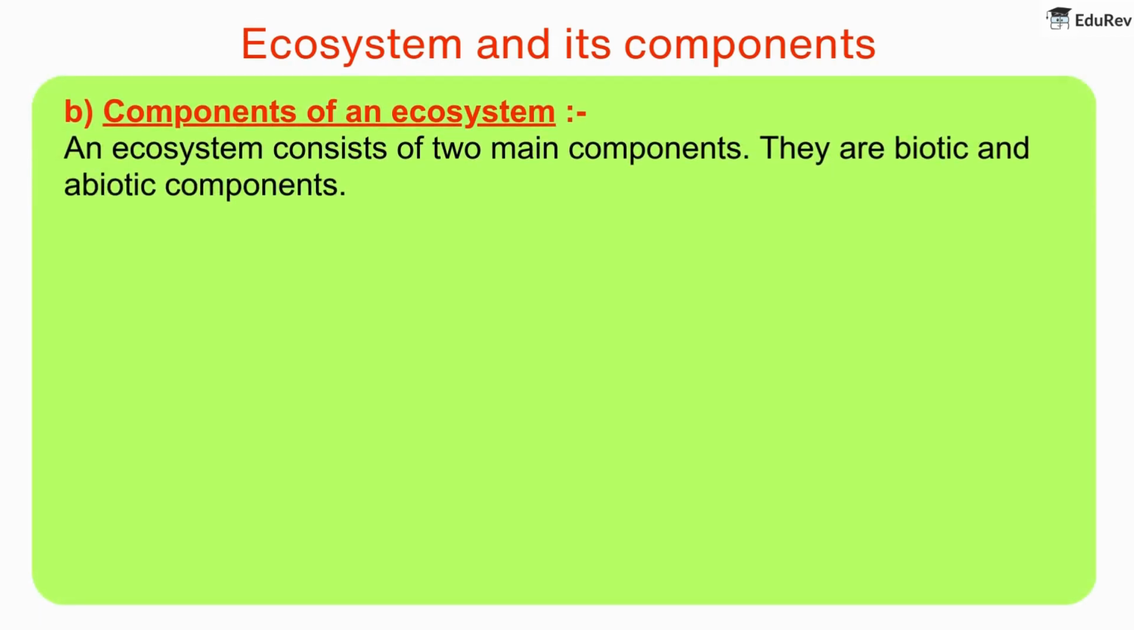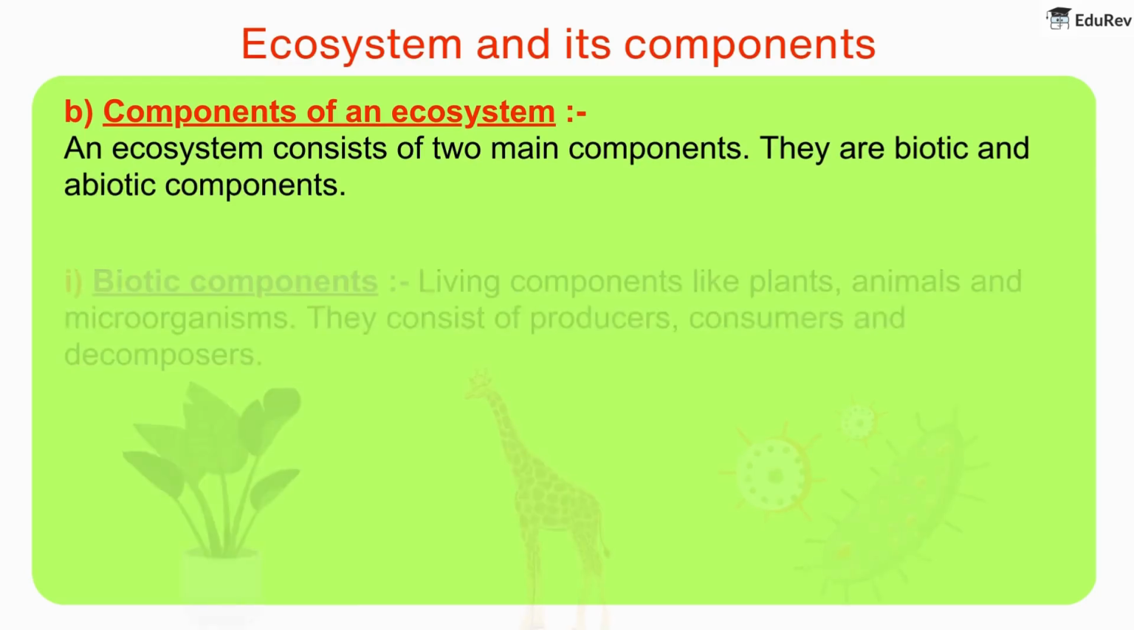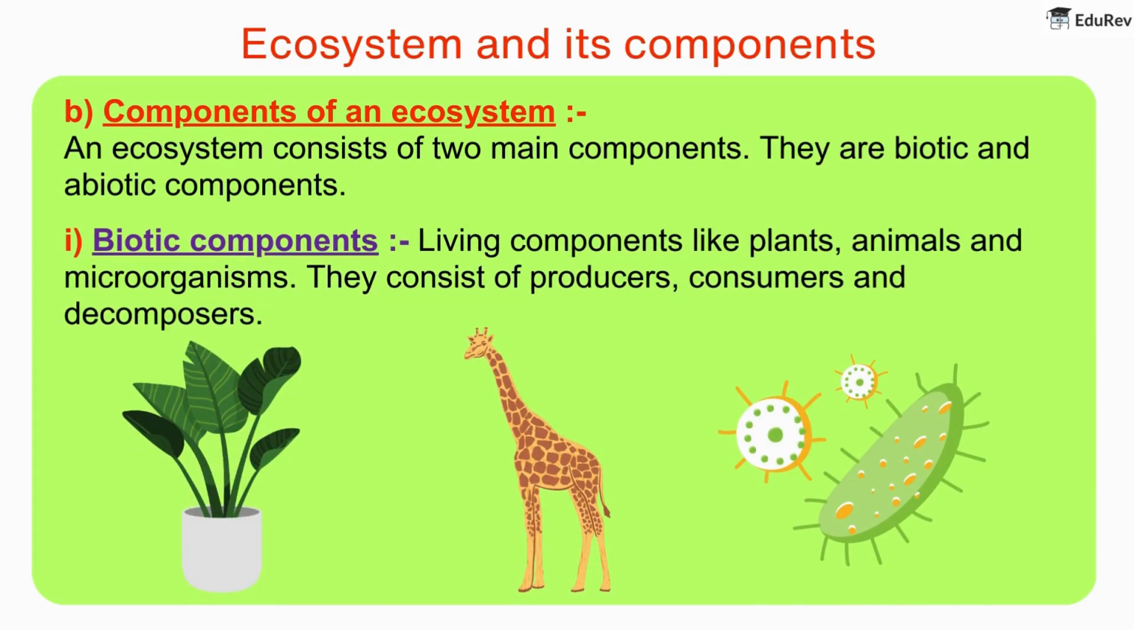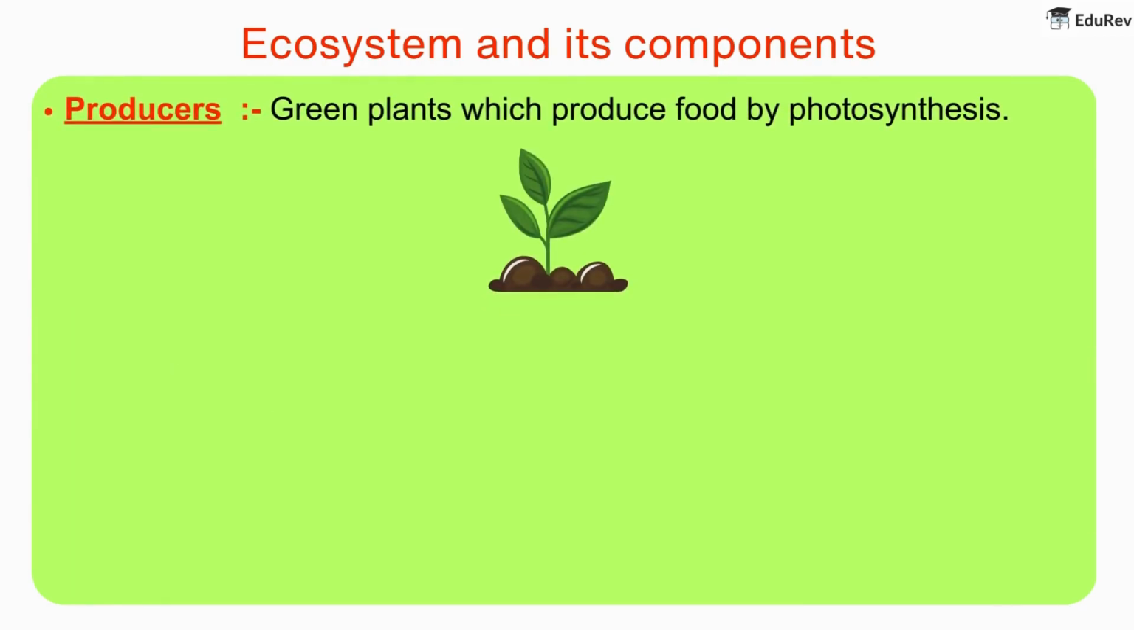Components of an ecosystem. An ecosystem consists of two main components. They are biotic and abiotic components. Biotic components are the living components like plants, animals, and microorganisms. They consist of producers, consumers, and decomposers. Producers are green plants which produce food by photosynthesis.